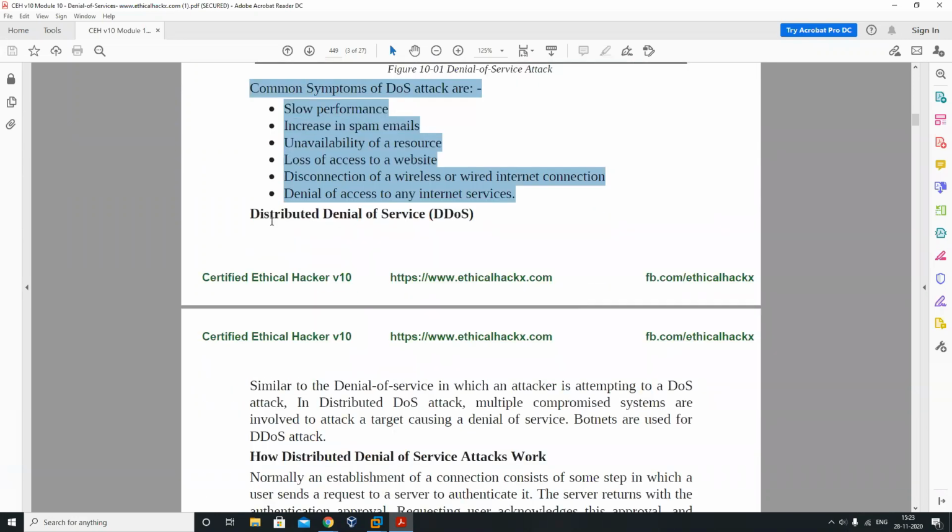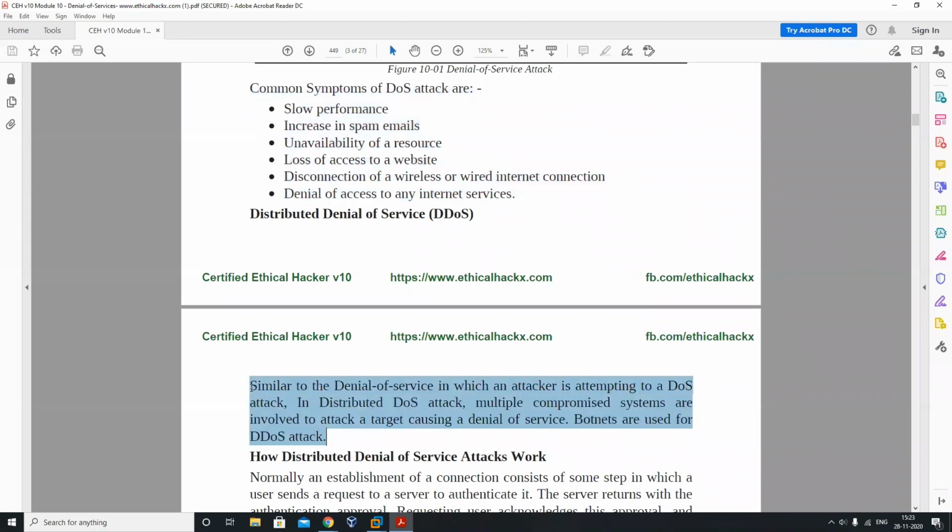Now if you see the distributed denial of service attack, this is similar to the DoS attack we were talking about. But in this, the attacker attempts to perform distributed attacks, where multiple compromised systems are involved in attacking a target, causing a denial of service. Botnets are used for DDoS attacks. To perform a DDoS attack, we have to use a bunch of armies, a bunch of compromised PCs, and we have to control them and send some request parameters to attack the target.